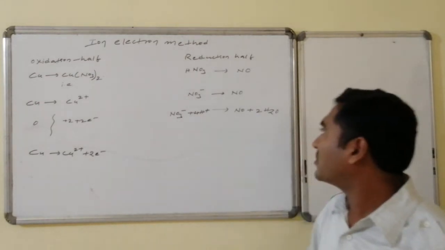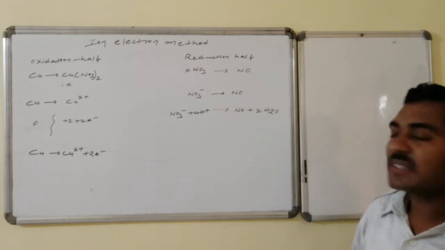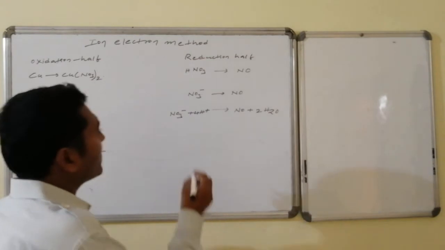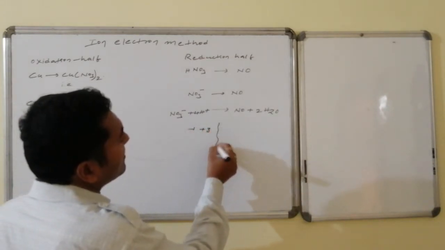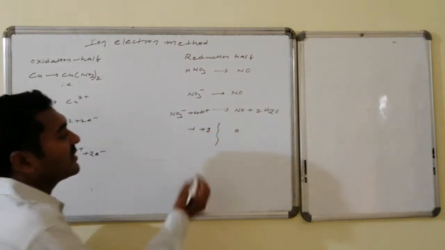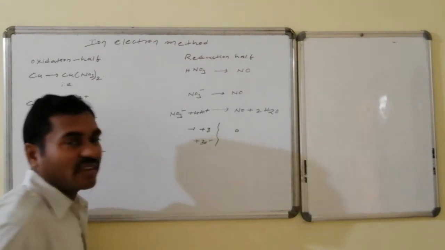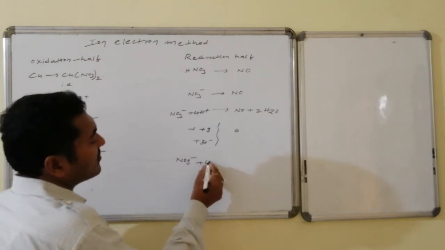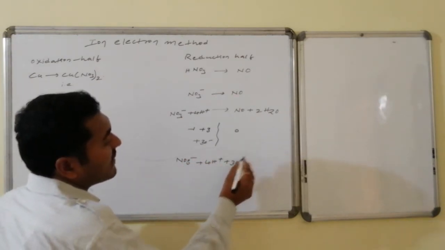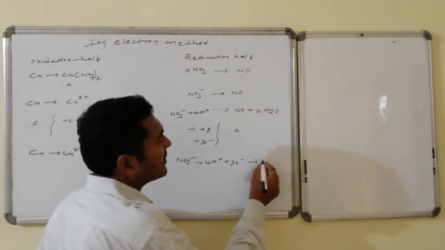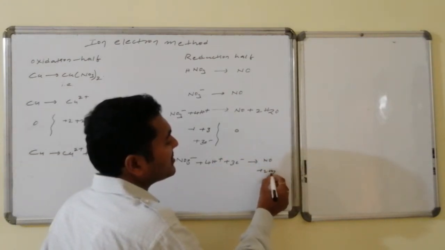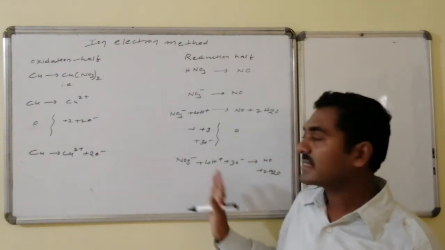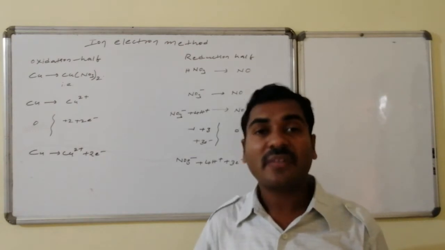Total is 3 units of positive charge. This 3 units of positive charge is converted to neutral. How is it possible? If it gains 3 electrons. So therefore here minus 1 unit plus 3 units are converted to 0. 0 implies it is possible by taking 3 units of negative charge, that is 3 electrons. Hence NO3 minus plus 4H plus followed by 3 electrons are converted to NO followed by 2H2O. This is the oxidation half equation and the reduction half reaction in the balanced format of ions.